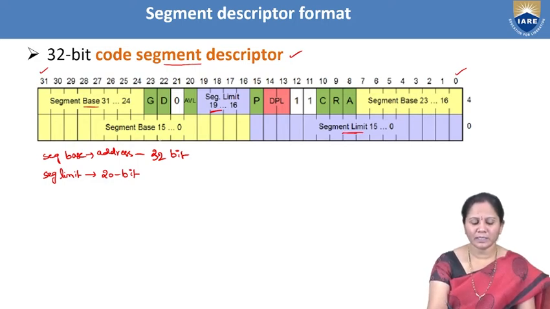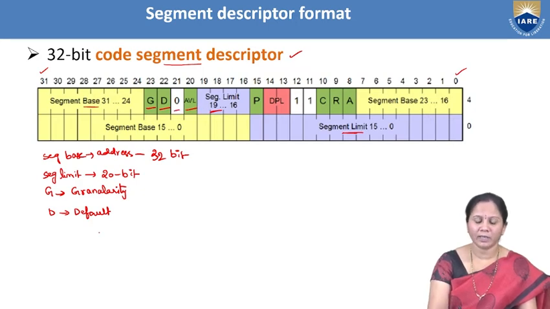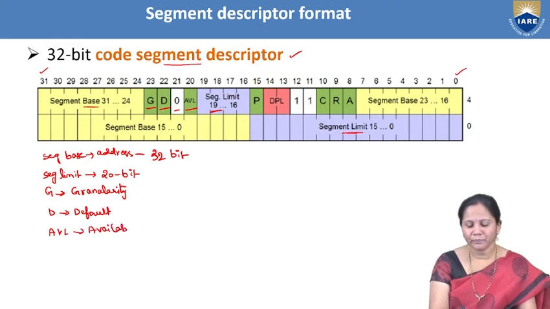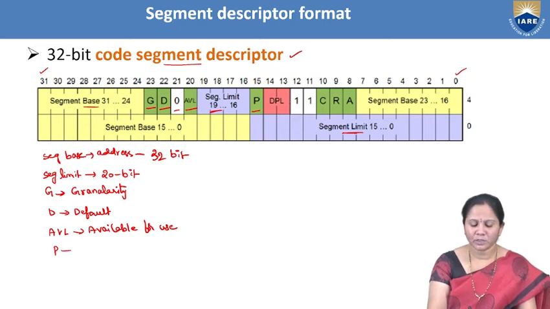Next, if we consider the bits, we can see there is a bit G. The bit G indicates granularity, and another one is D. The bit D indicates default, and the next one is 0, and the next bit is AVL. AVL stands for available for use, and the next bit is P. P represents the present bit.